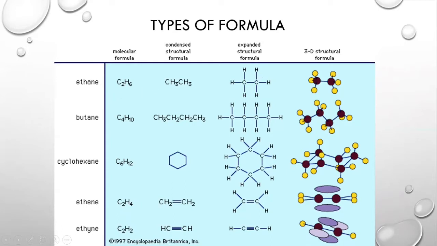Now, there is another kind of formula that we have, which is known as the empirical formula, which is basically the ratio of elements that are present in a compound. Let's take an example for the empirical formula. The molecular formula for ethane is C2H6. In order to find the ratio of the elements carbon to hydrogen, we divide and take the simplest numbers out of 2 and 6. So if we divide them by the same number, we get C as 1 and H as 3. So this becomes the ratio formula or the empirical formula. For butane, it will be C2H5. So this is basically the ratio.